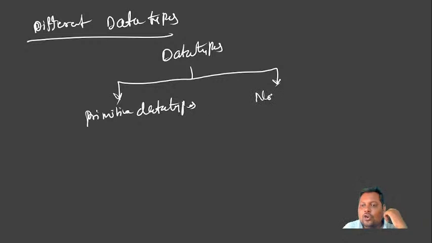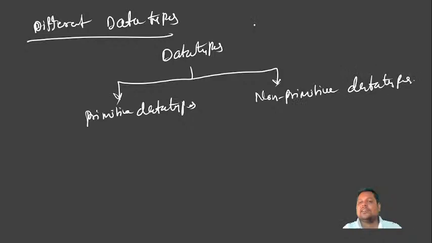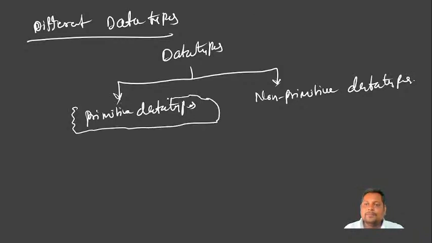Second one is called non-primitive data types. In this we will first see what primitive data types are. At last we will move to non-primitive data types. We have very little discussion now, and later we will discuss the non-primitive data types. First we will see primitive data types.